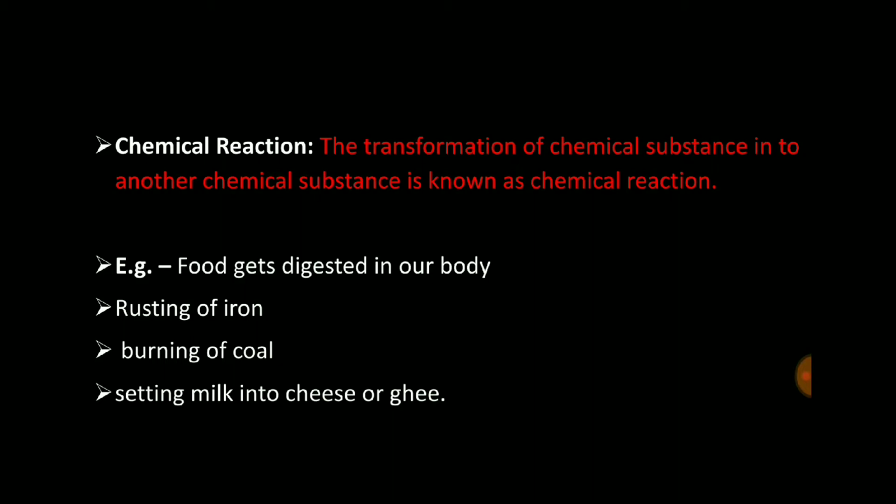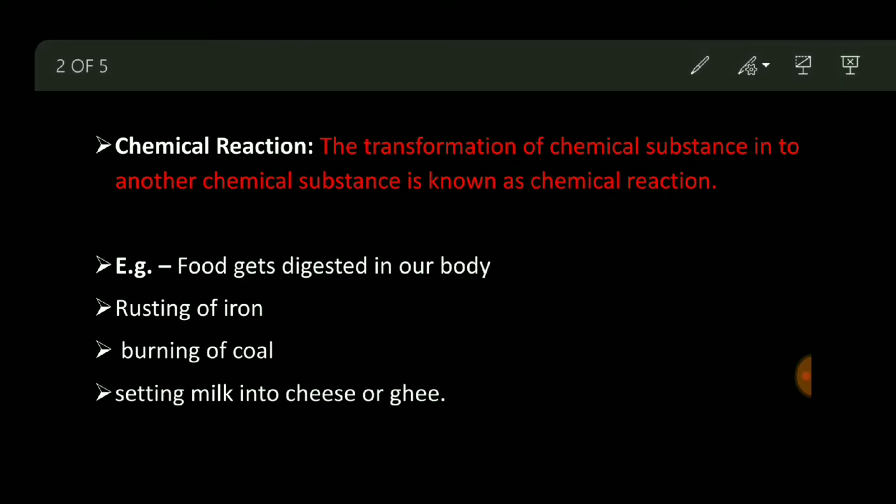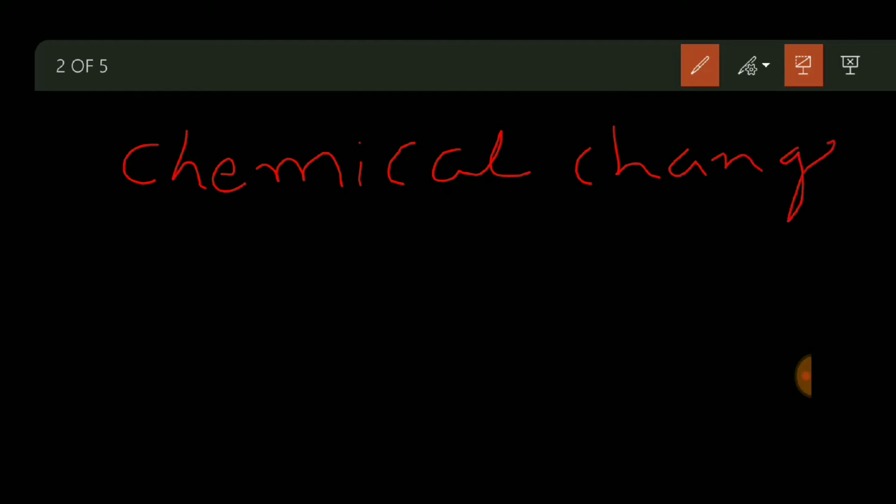Again, I am telling you, converting into another substance, not that only, because you should know that two types of change can take place. Here two types of change means which two types? One is a chemical change and another is a physical change. So chemical change is called chemical reaction, and what is physical change?